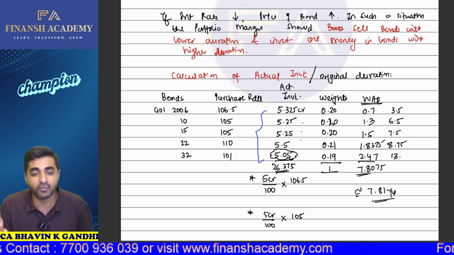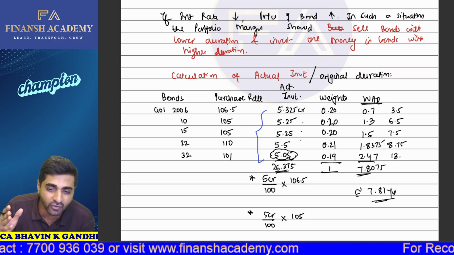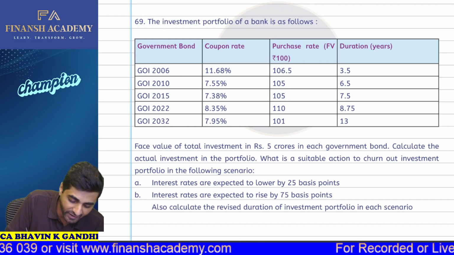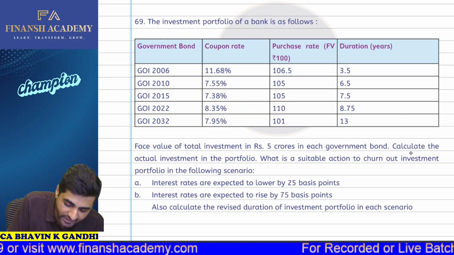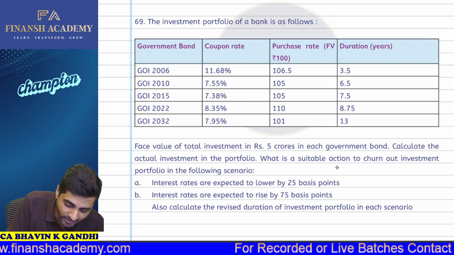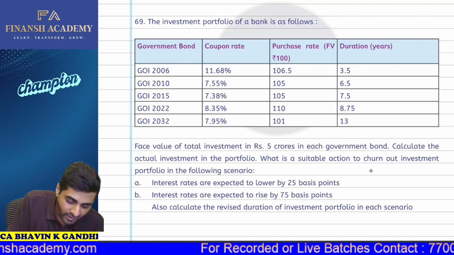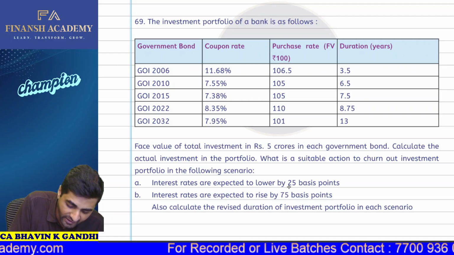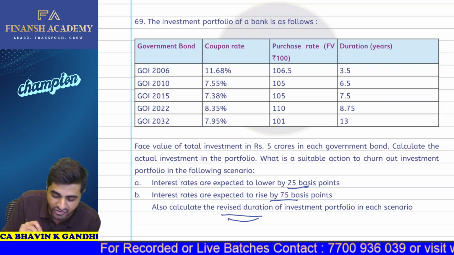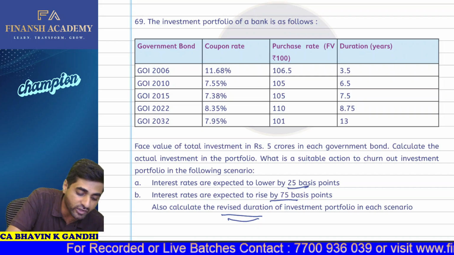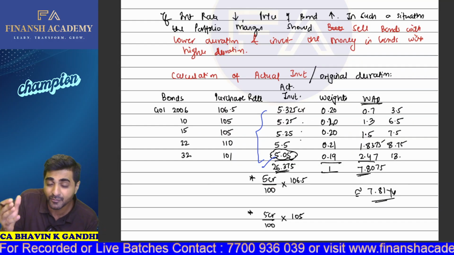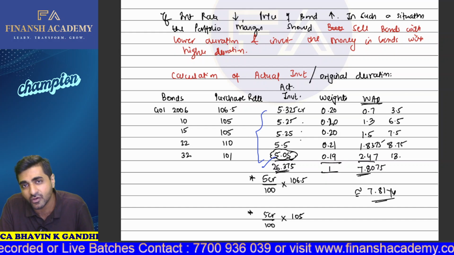Now, what are the weights of the bonds? So the weight of the bond is 0.2. Because see, actual investments we have already got, 26.375. They have told you to calculate the actual investments, and to say what is the suitable action which needs to be taken if interest rates are expected to be lower, if interest rates are expected to be higher, and calculate the revised duration. So first we'll calculate your original duration of the bond.